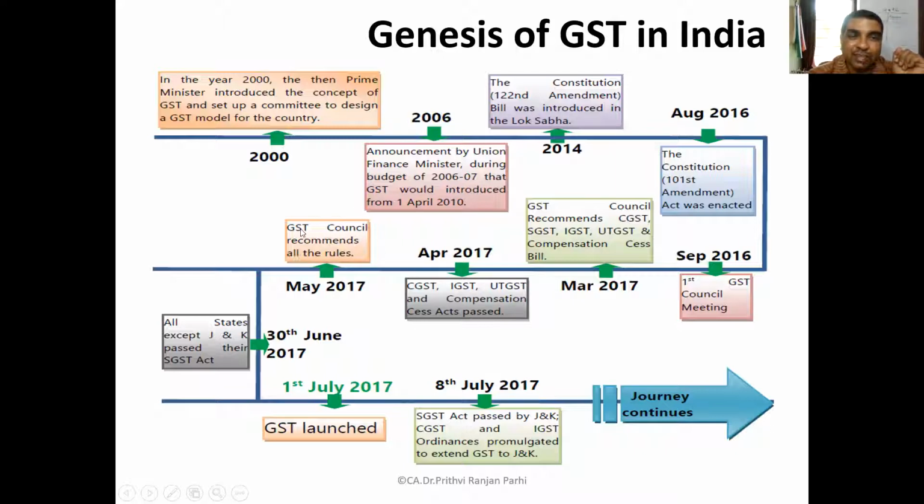The GST Council recommended certain rules apart from the act. Rules were also necessary. The rules were recommended in May 2017. And all states except the state of Jammu and Kashmir passed their own SGST act. At every state level, they passed their own act. By 30th June, all the states had passed. And on 1st July 2017, GST was launched in our country. And on 8th July 2017, the SGST Act was passed in the state of Jammu and Kashmir. So you can say from 8th July onwards, GST is implemented in the whole country.